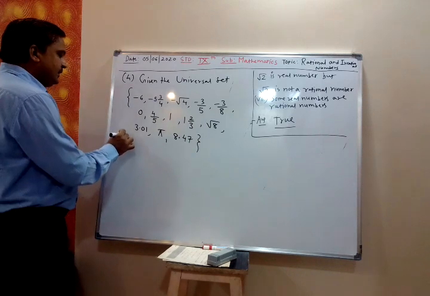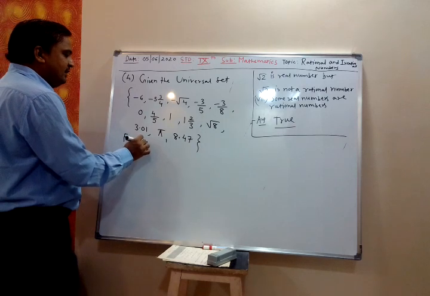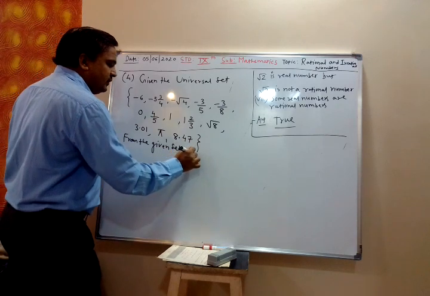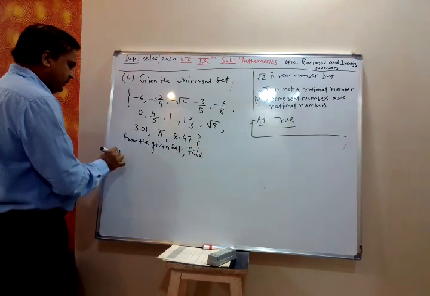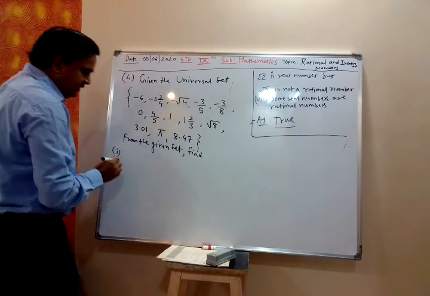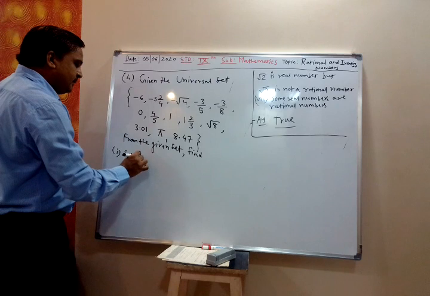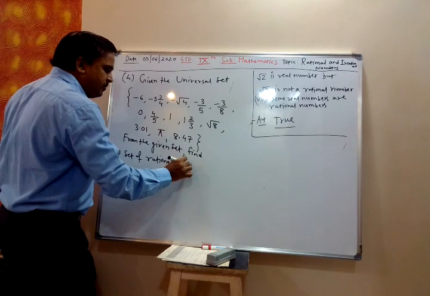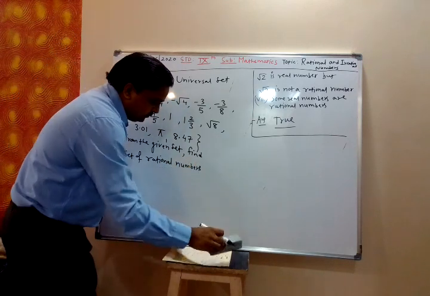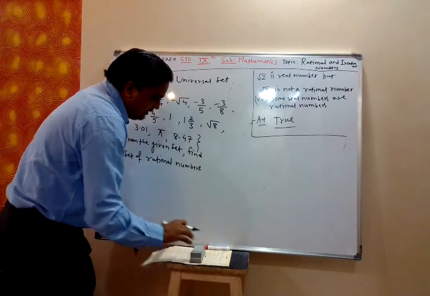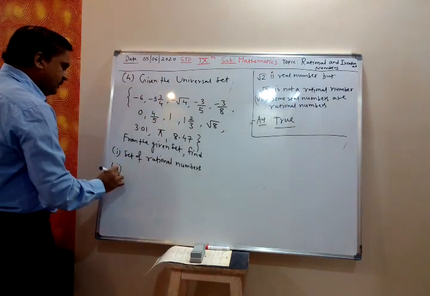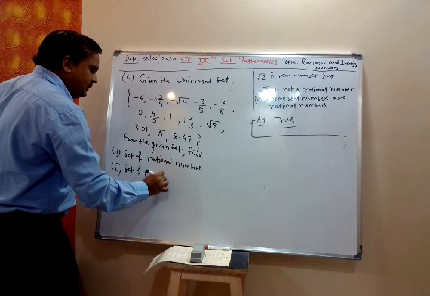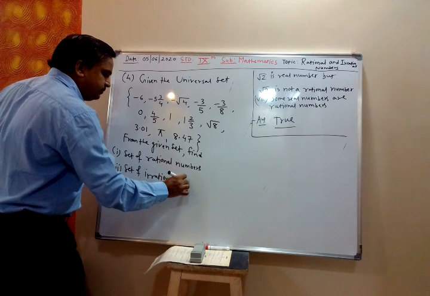From the given set, find first the set of rational numbers, then the set of irrational numbers.